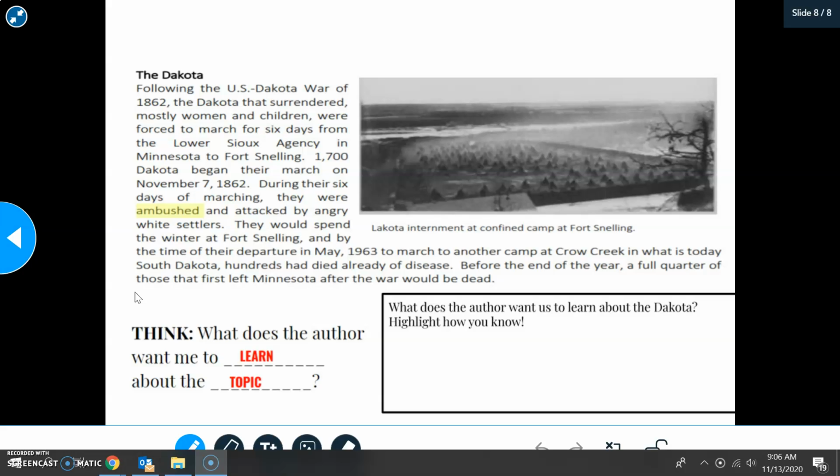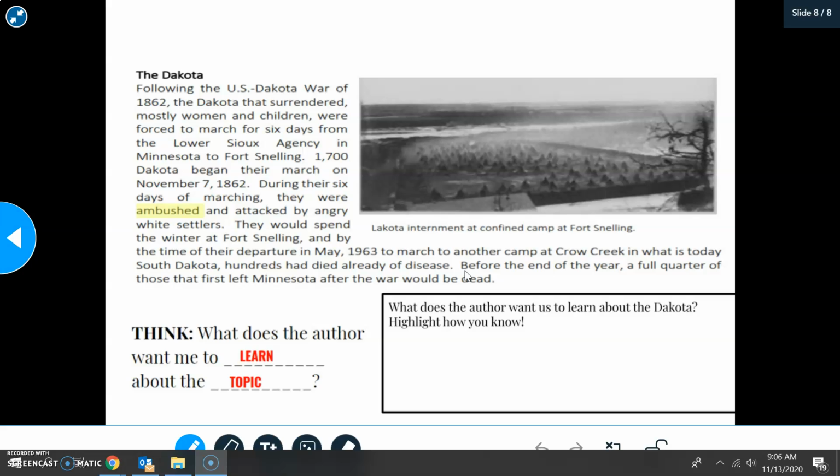So what you're going to watch me do is read the section, and I am going to be thinking, what does the author want me to learn about the topic? In this case, our topic is a little more specific because we are going to be learning about the Dakota tribe. I can see that in the subheading. And so while I'm reading, I'm going to be thinking, what does the author want me to learn about the Dakota? Then I'm going to write that response here and try to find a pop-out sentence, a sentence that can prove my thinking. So let's read.